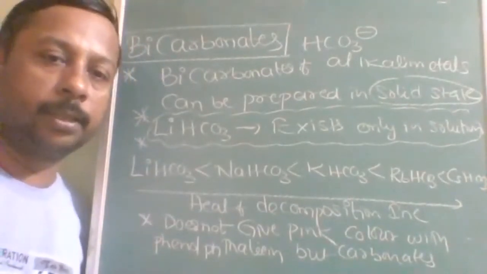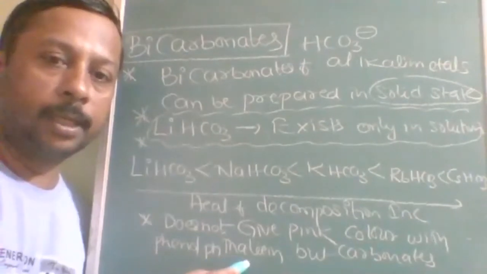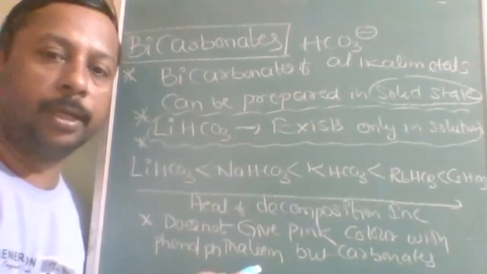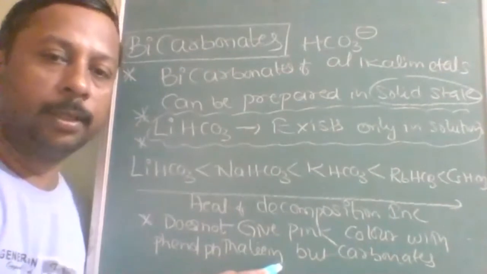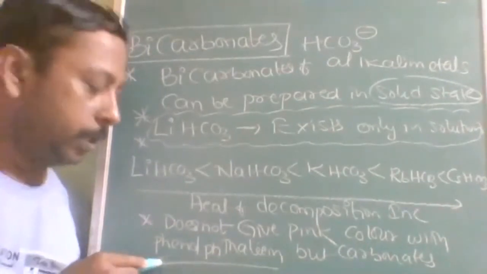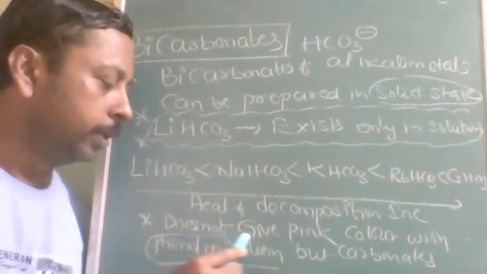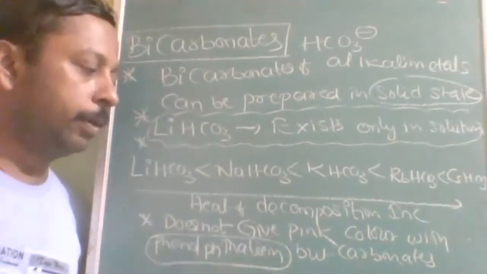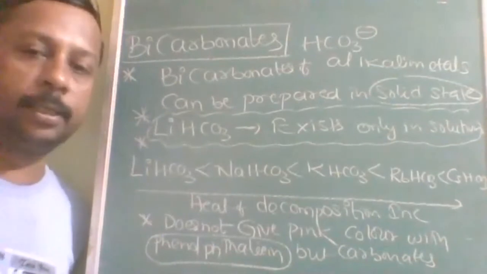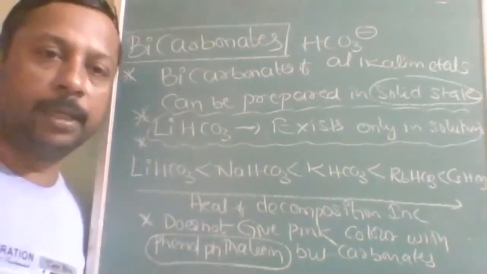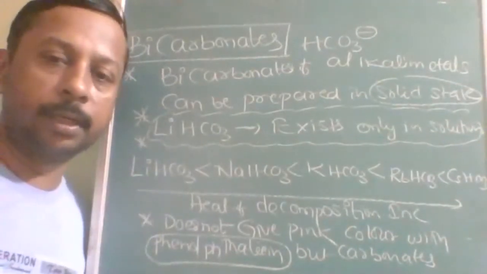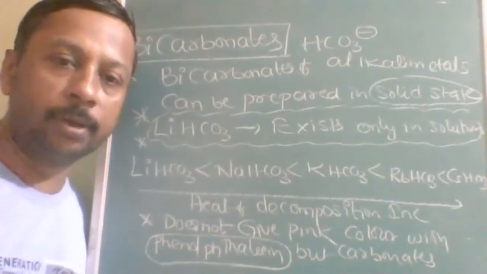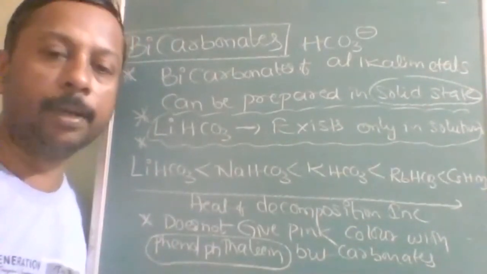And to check whether it is a bicarbonate or carbonate, there is a test: phenolphthalein. If the given substance is added to phenolphthalein and pink color is given, that means it is a carbonate. If pink color is not given, it is a bicarbonate.